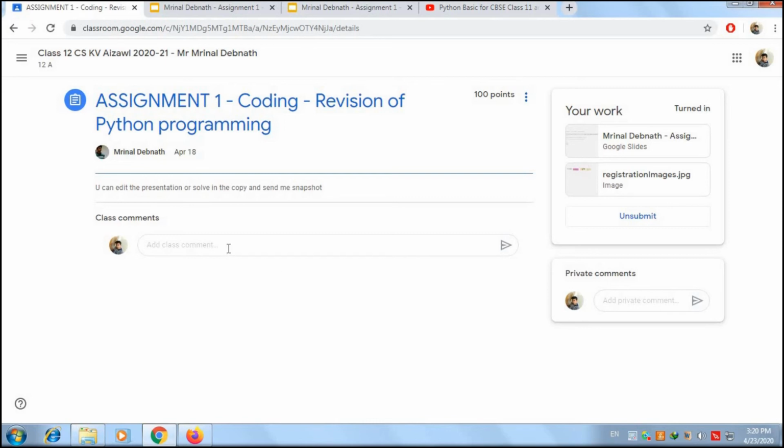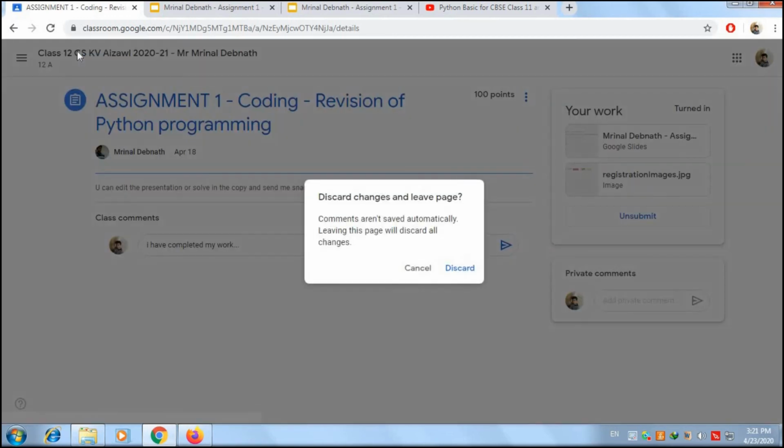And obviously if you want to write some comment like, I have completed my work, you can do that, or if you have any particular question, then you can also frame the question in here. Does it make sense? So that is how you can actually get it done. This is one of the ways to get everything done.